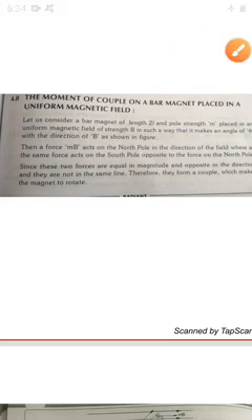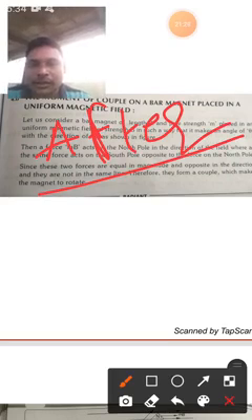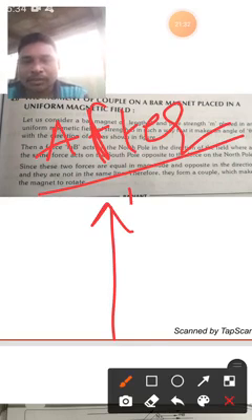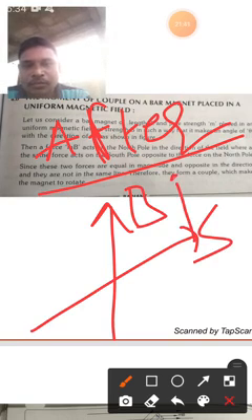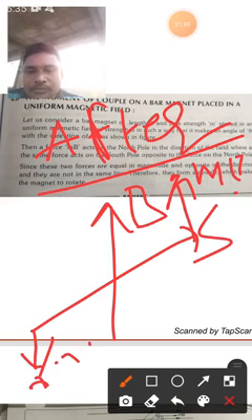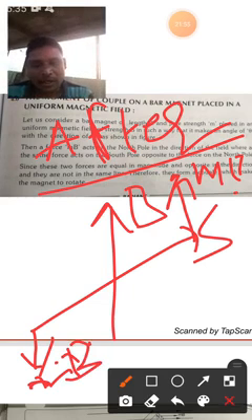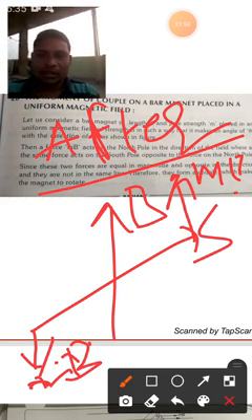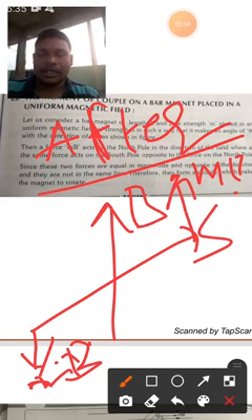So after that, after some time, after rotating, this is a magnetic field, and the south pole is coming to here, then its force is mB, and the north pole is coming to here, the force is mB. So in a uniform magnetic field, the bar magnet rotates clearly. That means it is rotating in the uniform magnetic field.